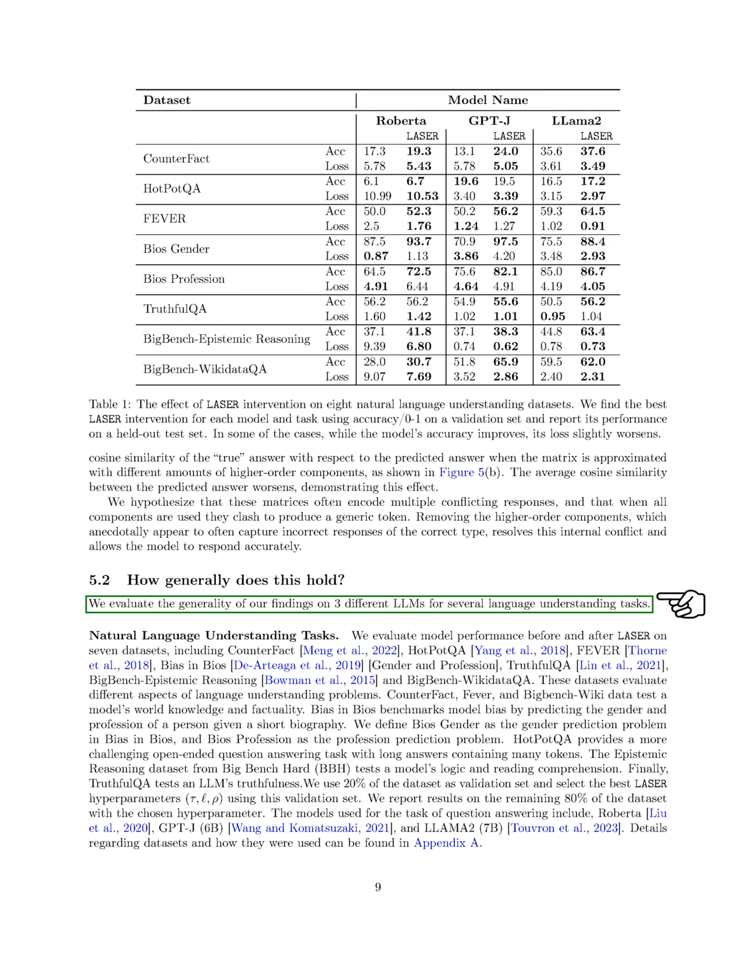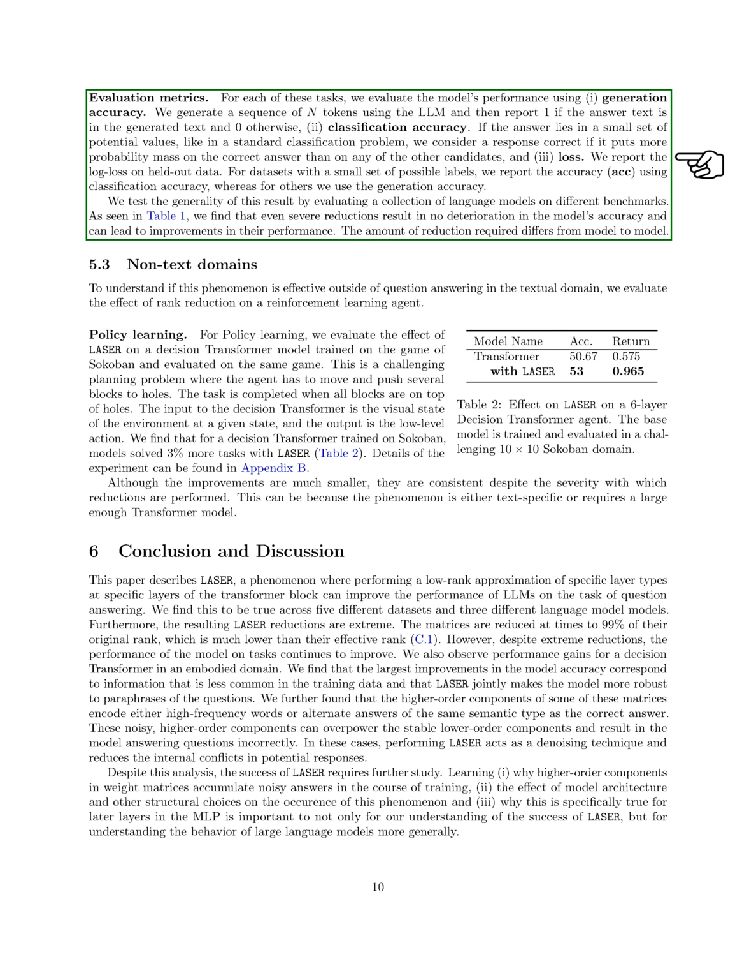We test the generality of our findings on 3 different language models for several language understanding tasks. We evaluate model performance before and after LAyer on 7 datasets. These datasets evaluate different aspects of language understanding problems. For each of these tasks, we evaluate the model's performance using generation accuracy, classification accuracy, and loss.